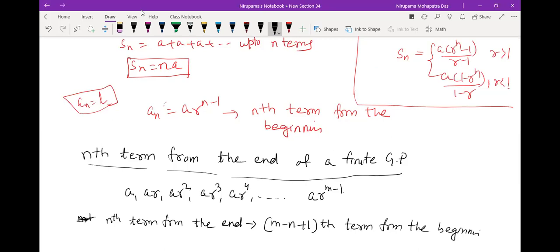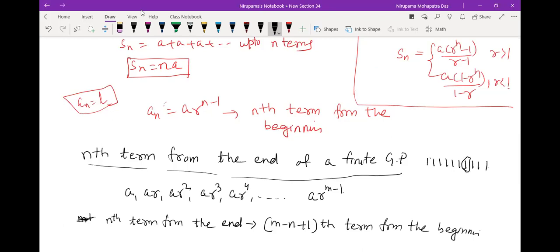Suppose for example, let me take 10 terms: 1, 2, 3, 4, 5, 6, 7, 8, 9, 10. I'm taking a very simple example. If we have 10 terms and I take the 4th term from the end, so 1, 2, 3, 4, this is the 4th term from the end.